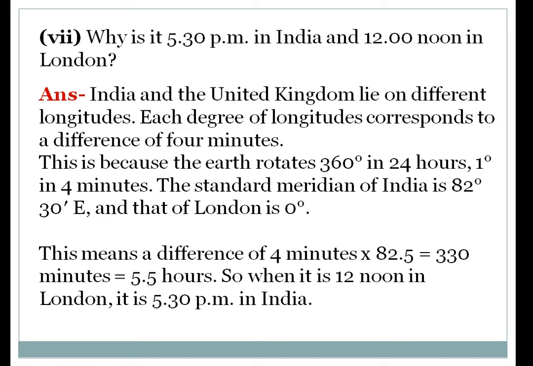The standard meridian of India is 82 degrees 30 minutes east, and that of London is 0 degrees. This means a difference of 4 minutes multiplied by 82.5 is equal to 330 minutes, which is equal to 5.5 hours. So when it is 12 noon in London, 5:30 is added. That means it will be 5:30 p.m. in India. Next,